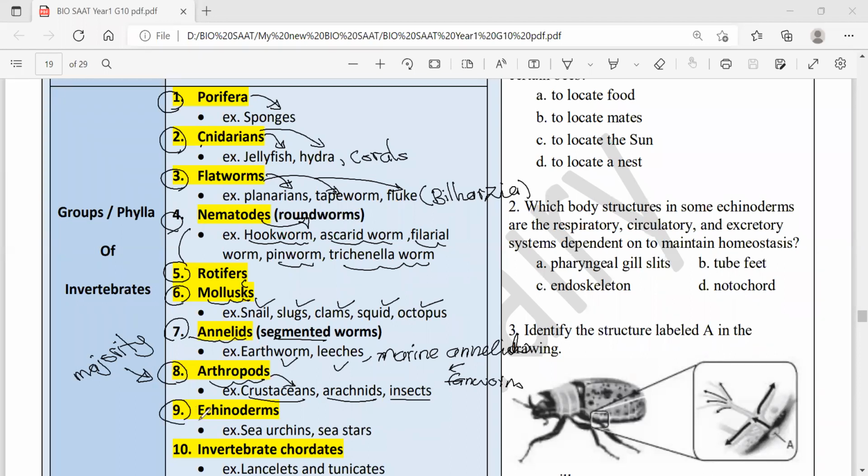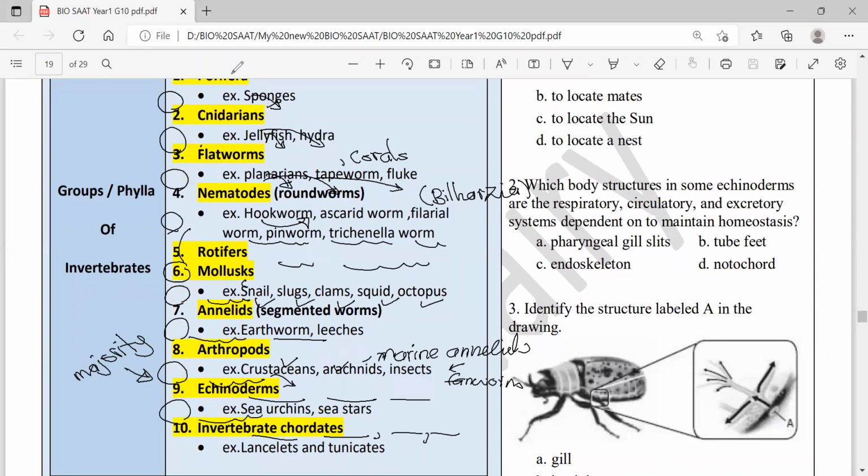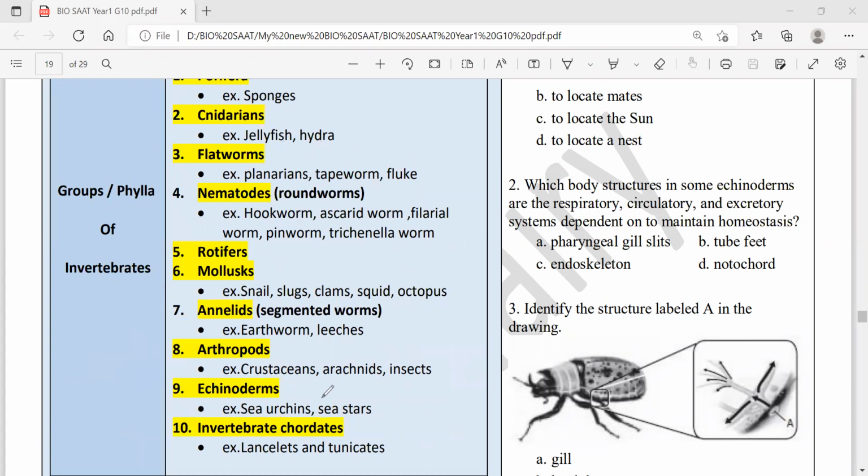The 9th group is called echinoderms, like sea urchins, sea stars, sea cucumbers, and many, many more. The 10th group is called the invertebrate chordates. Unlike the previous ones, this group is chordates. What makes this group unique is their being chordates. Chordate means having 4 features, and these features are listed below. They are the notochord,